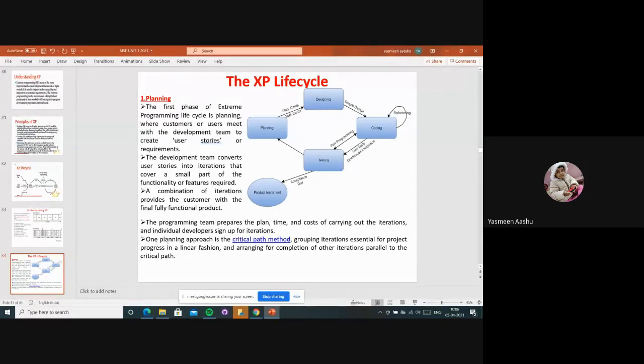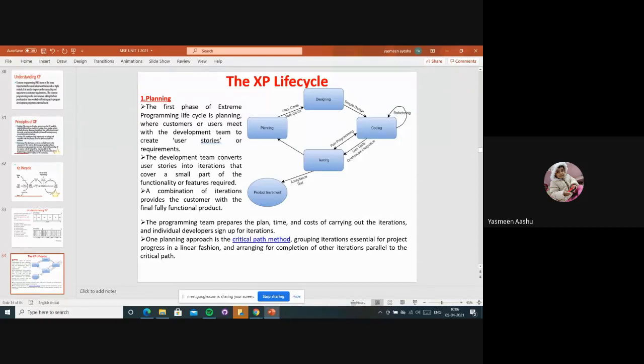They will be planning and releasing the products in the form of iterations, right? So one planning approach is the critical path method: grouping the iterations essential for project progress in a linear fashion, and arranging for completion of other iterations parallel to the critical path. Like the waterfall model, if we follow that life cycle only one time, we definitely won't get profits. In the waterfall model, phases do not overlap with each other.